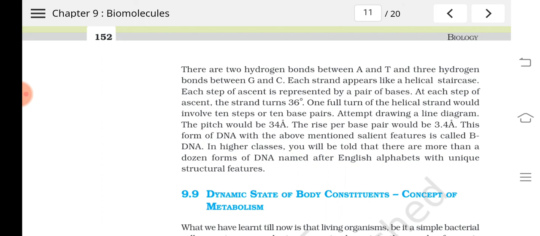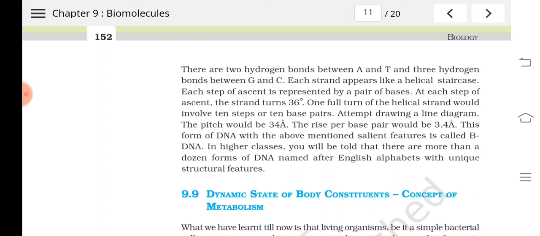The rise per base pair, the distance between two adjacent base pairs, is 3.4 angstrom, and the pitch, a complete full turn, will be 3.4 into 10, because 10 base pairs are there. So it is 34 angstrom.